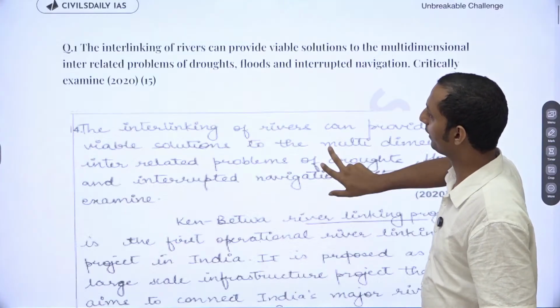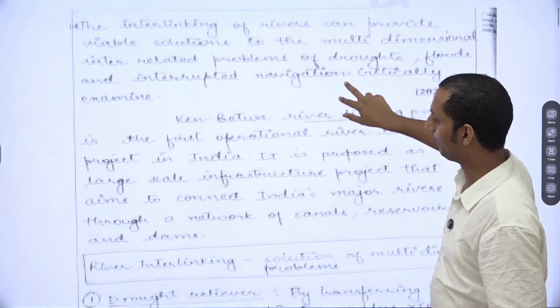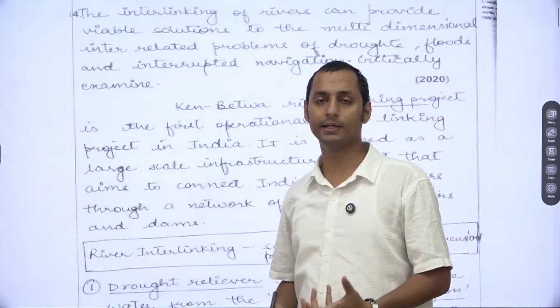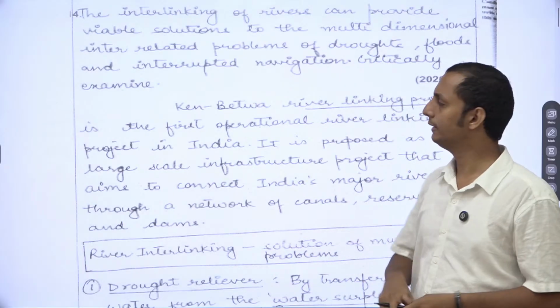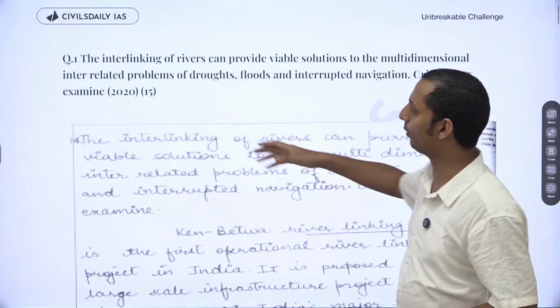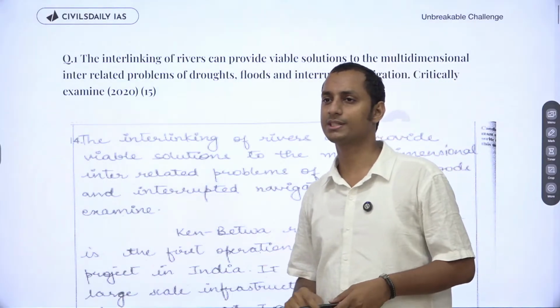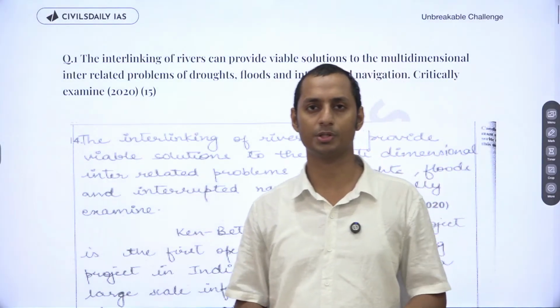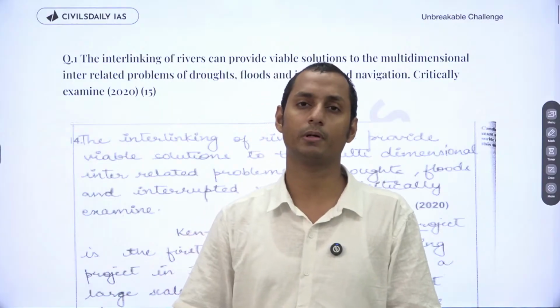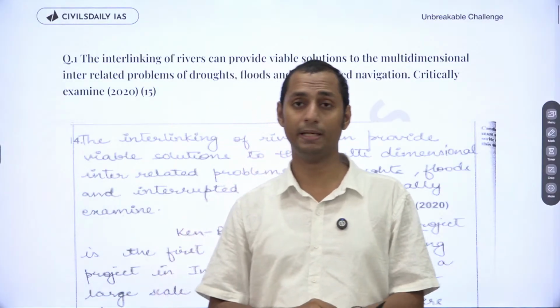So the first question regarding the interlinking of rivers, you can mention about any recent interlinkings, which is also good. But then since the question basically asks about droughts, floods, and the navigation, you don't just mention that recently the Prime Minister has inaugurated the Polavaram project. Recently, the first phase of the Ken-Betwa project has been inaugurated.